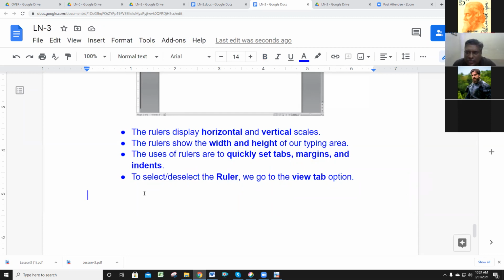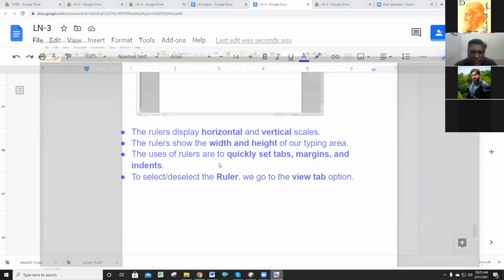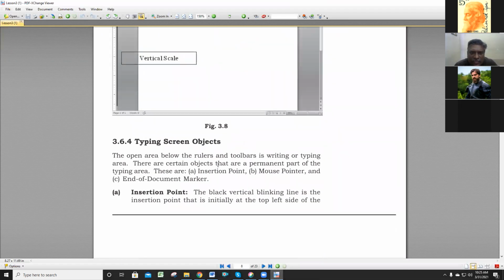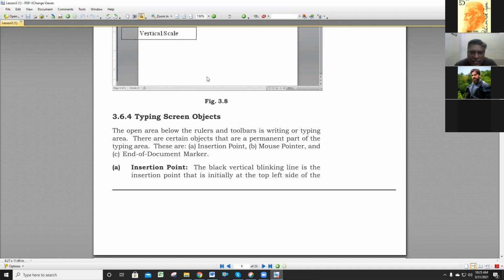You are clear up to ruler. We move on to the next heading. The next heading is typing screen objects. Up to here, you are clear? Yes, sir. Okay. Then typing area, typing screen objects.